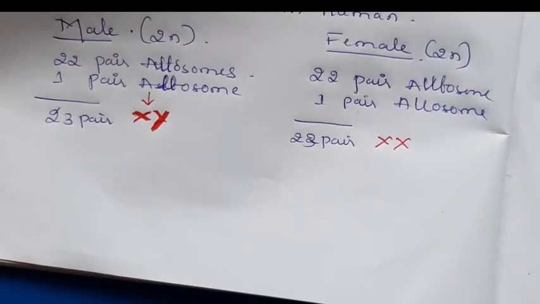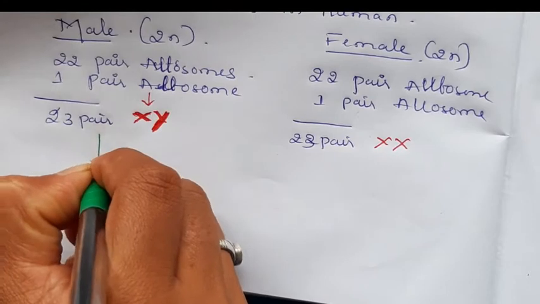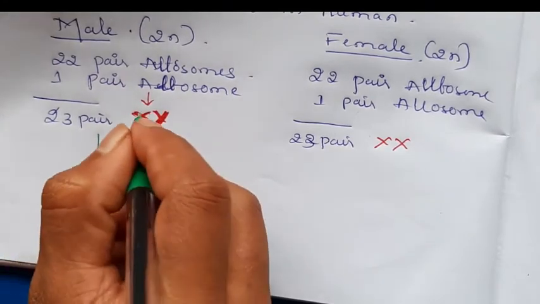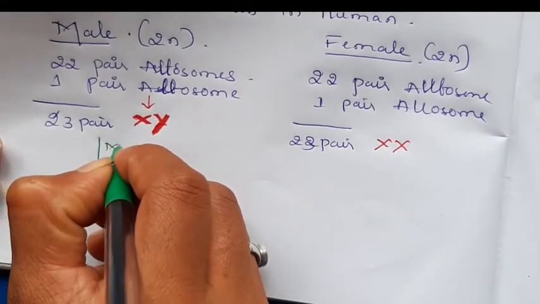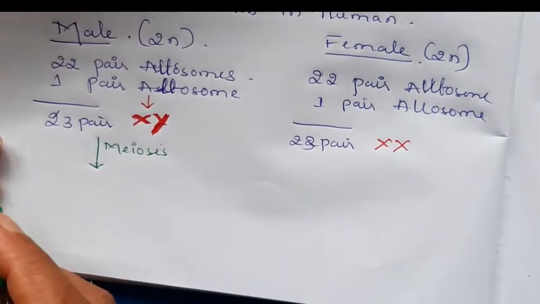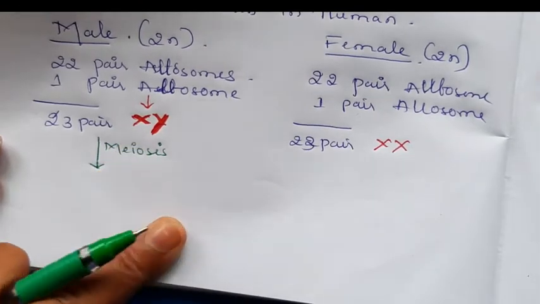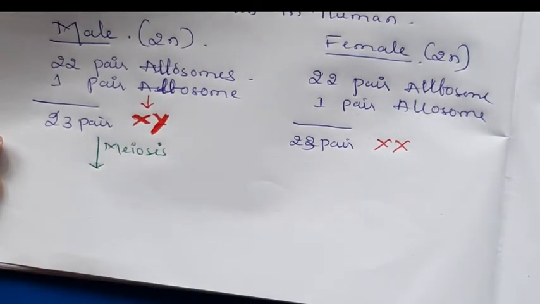We already discussed the actual process of spermatogenesis. Spermatogenesis occurs by meiotic division. When meiosis occurs, it is a reductional division. By the reductional division, gamete formation occurs, that is spermatogenesis. Spermatogenesis is the process of formation of sperms or the male gametes. Male gametes are nothing but the sperm.